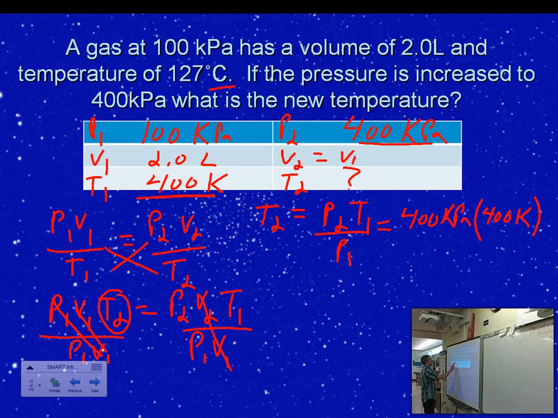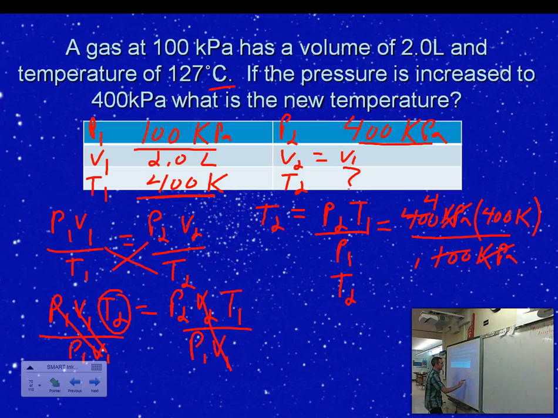P1 is right here, that's 100 kPa. So it's very important that you put the right numbers in the right spot, and that's why the chart's so helpful. Okay, so notice that kilopascals will cancel. So really, 100 goes into 400 4 times. So I can do this one in my head without the calculator. T2 looks like it's going to be 1600 Kelvin.